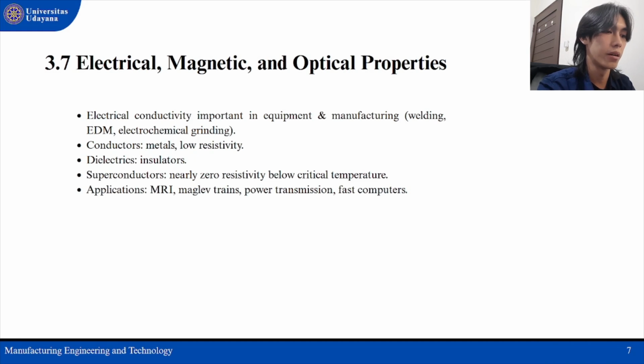Superconductors have nearly zero resistivity below a critical temperature and are applied in MRI machines, maglev trains, and power transmission. Optical properties such as transparency and color are also important for materials like polymer and glass.